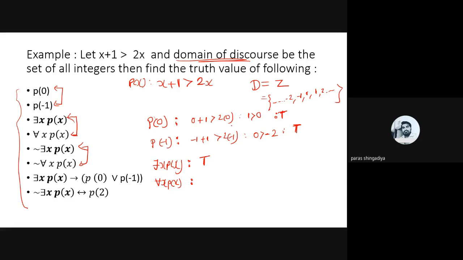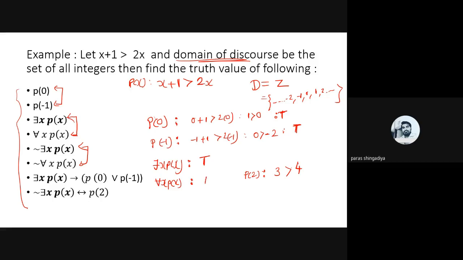So here, if I consider 2, if I consider P of 2, what is the answer of P of 2? It will be 3 here. Okay, 2 plus 1, that is 3, greater than 2 into 2, that will be 4. P of 2 is a part of Z, and at P of 2 the inequality will become 3 greater than 4, and 3 greater than 4 is incorrect. That is a false output.